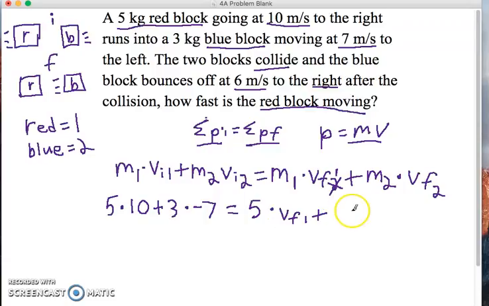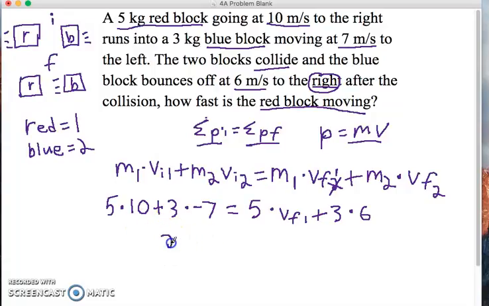Then we're going to add it to m2, the mass of the blue block, which is 3 kilograms, times the velocity right after the collision. That's 6 meters per second, and it's positive because it's to the right now. The last thing we're going to do is solve algebraically.